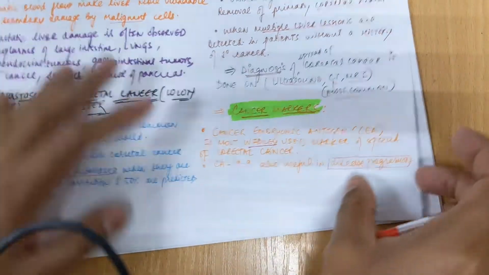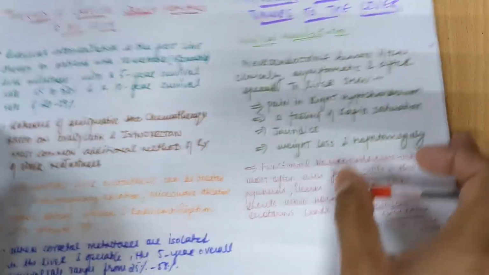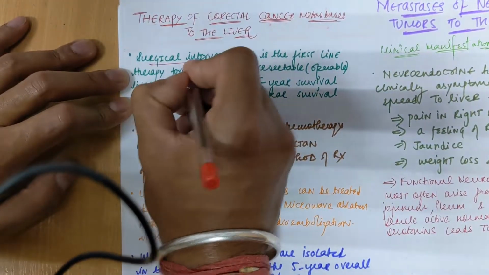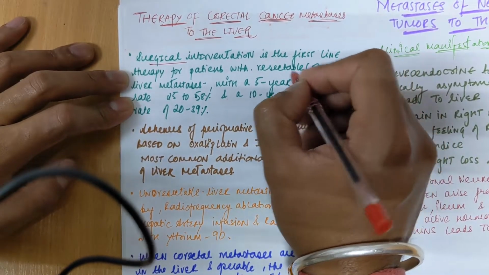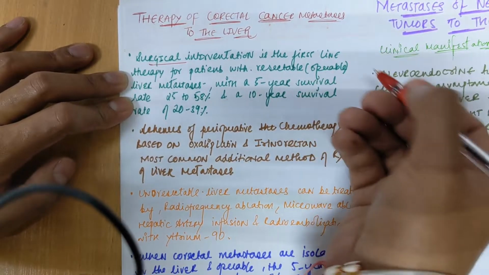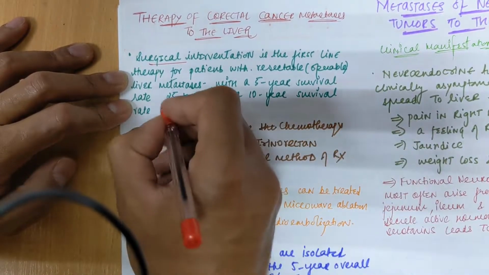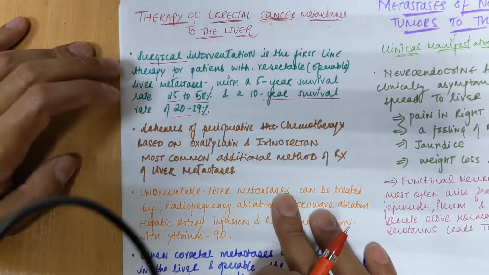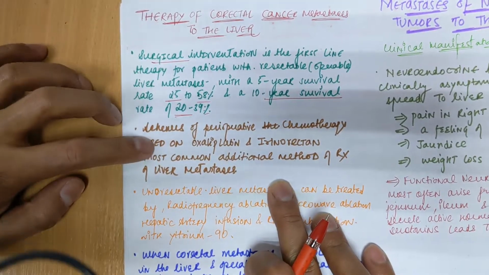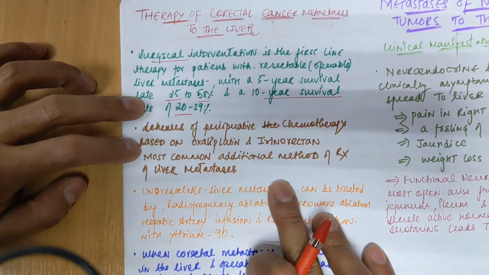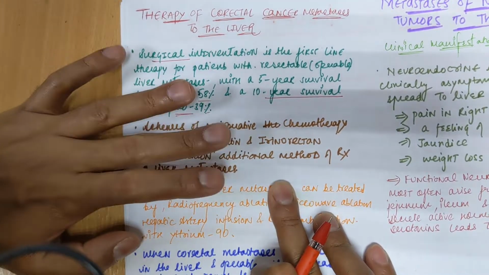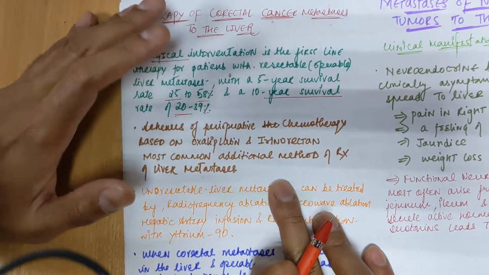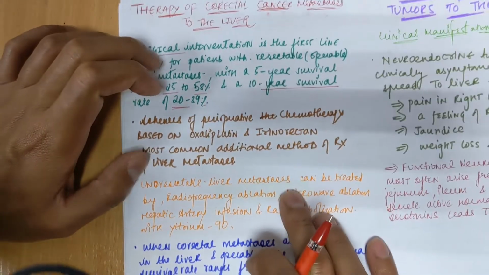Now let's move forward. The treatment or therapy of colorectal cancer metastasis to the liver is surgical intervention as first-line therapy for patients with resectable or operable liver metastasis, with a 5-year survival rate of about 25 to 58% and a 10-year survival rate of about 20 to 39% in the case of surgical treatment. Now, schemes of perioperative chemotherapy are also based on oxaliplatin and irinotecan. So these are the chemotherapeutic drugs which can also be given to prolong the life of the patients.